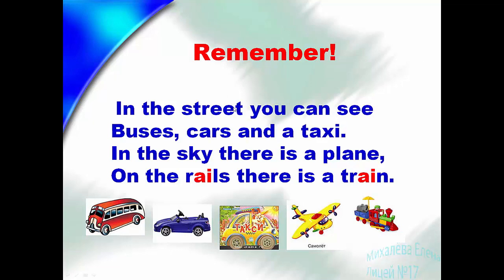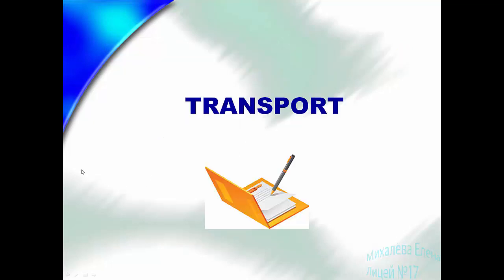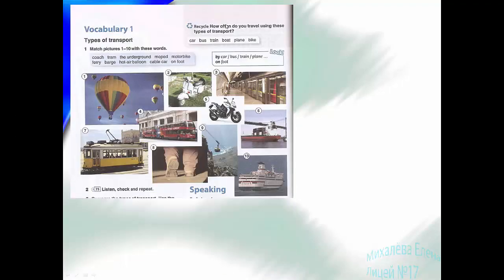So in the street you can see buses, cars and a taxi. In the sky there is a plane. On the rail there is a train. So let's read correctly. A plus I, sound A. Rail, train, main. So let's revise the topic transport.